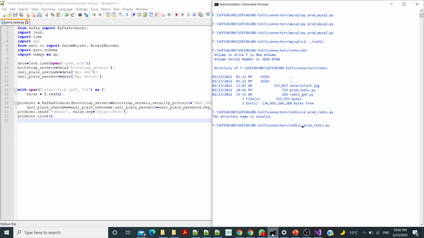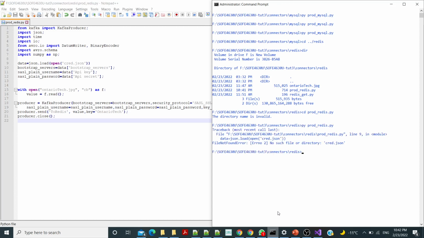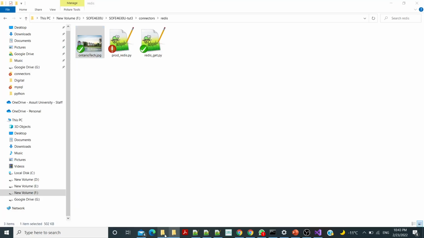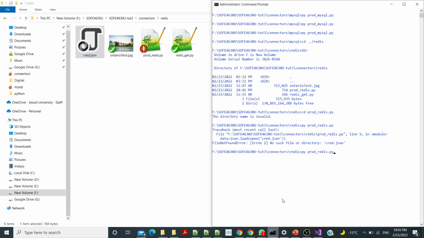Okay, I need credential.json to be beside it, so just copy credential.json and paste it here, and run it again.